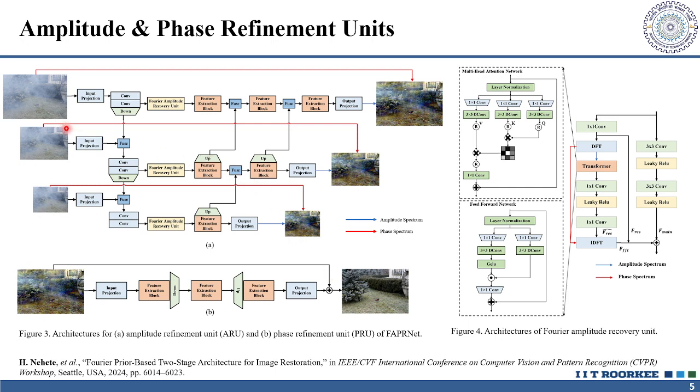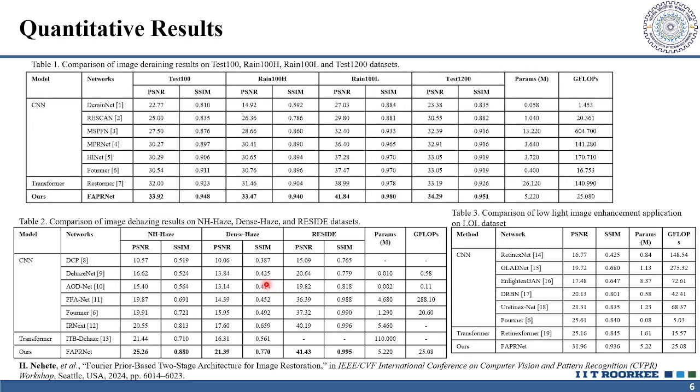In ARU, we use multi-scale inputs for learning. The main feature extractor is the Fourier amplitude recovery unit, which is a CNN transformer based network. It has three different branches. The first, a CNN branch, extracts local features. The second is a transformer branch, which extracts global features from the amplitude spectrum. And the third is a residual branch. All feature maps from different scales are fused by the feature extraction block and fusion blocks. The PRU, or the phase refinement unit, is a simple network with a series of feature extractor blocks.